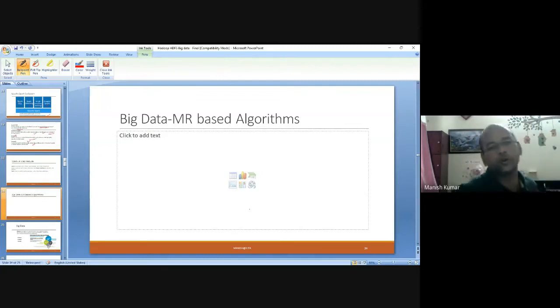We are still not clear on that. But what we are clear on is that we have defined a certain set of parameters, and if these parameters are present in the data, then I can say this is my big data.